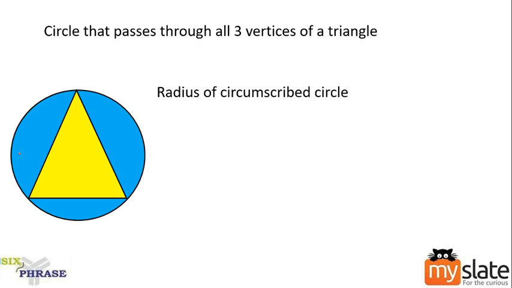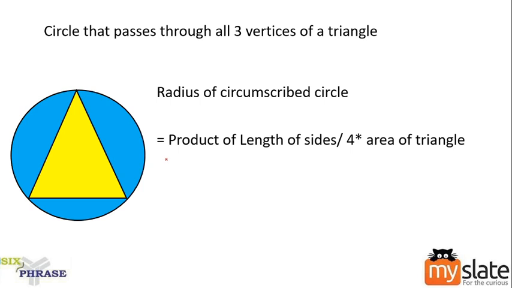The radius is calculated using the formula product of length of sides divided by 4 into area of triangle. Again, existing formula, not something that I introduced. Product of length of sides. What are the sides? A, B and C. So multiply these three values.